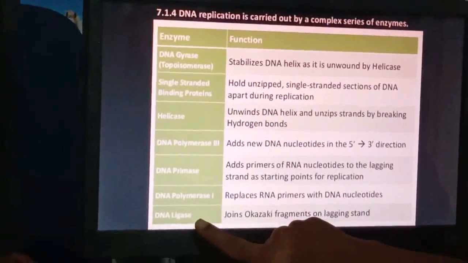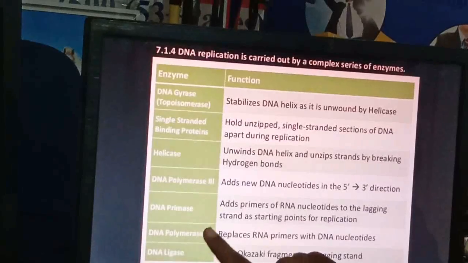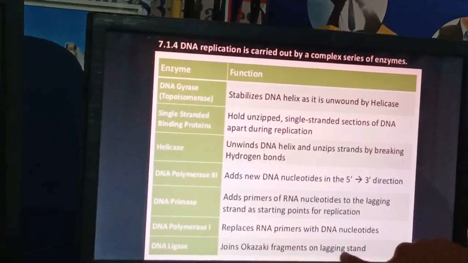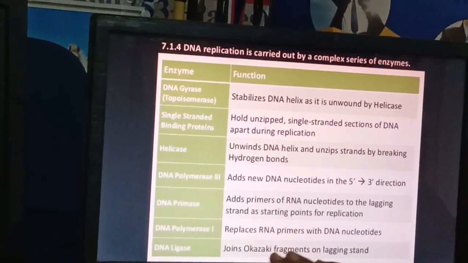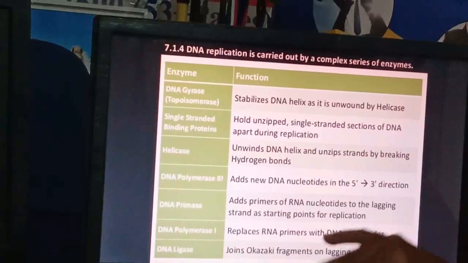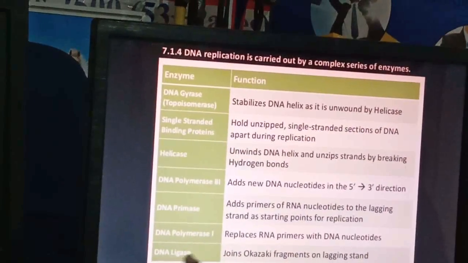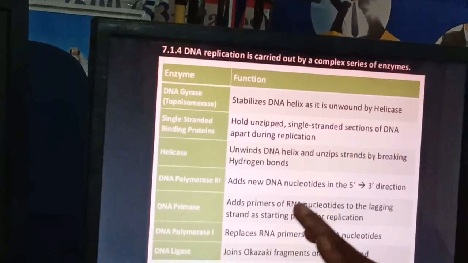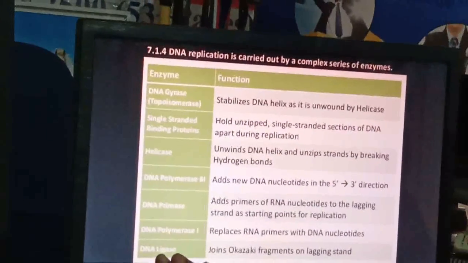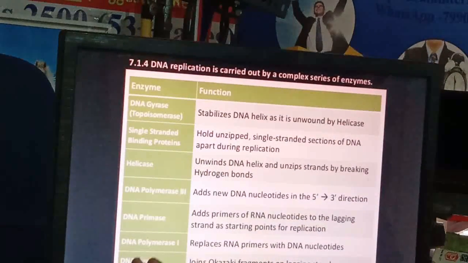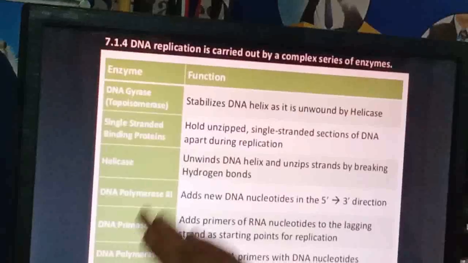This is a very important enzyme and plays an important role in joining Okazaki fragments on the lagging strand. We will see the Okazaki fragments when we see the structure, but you just remember that the function of this enzyme is linkage or joining, like Fevicol. So you can say that it is the Fevicol among enzymes. So these are some of the basic enzymes which play an important role during DNA replication.